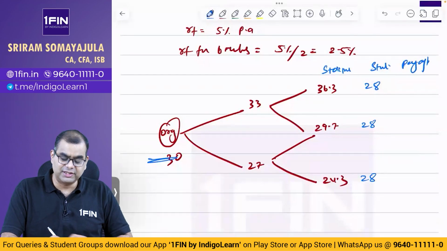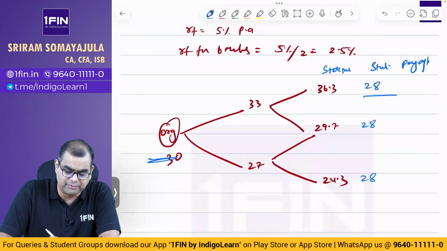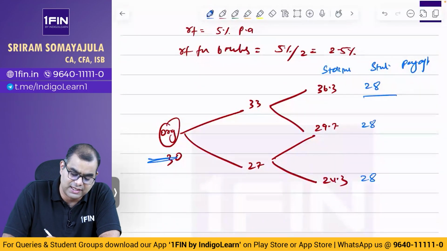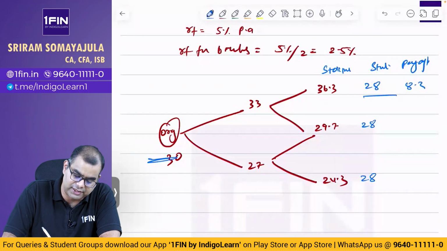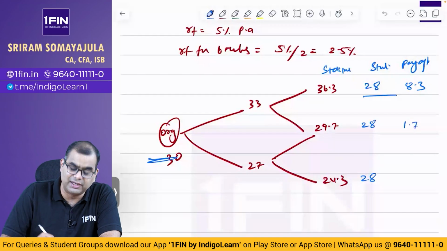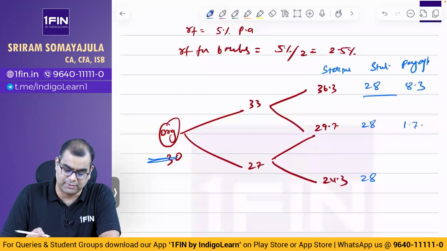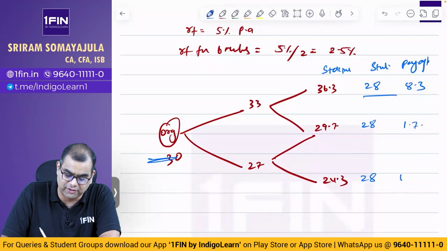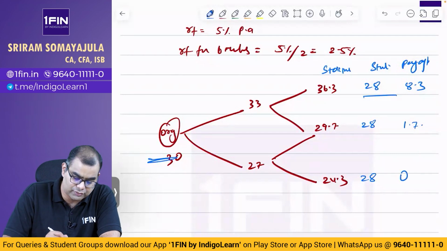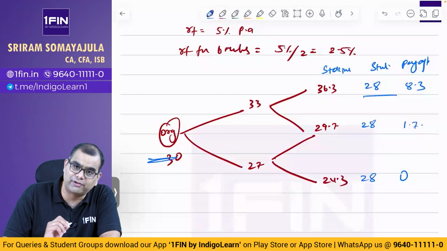Payoff enna? At this particular point, you have a right to buy at 28, market is at 36.3. Of course, you will buy the share. So call option will exercise, the payoff will be 8.3. Second payoff enna? 29.7 minus 28, 1.7. Third enna? I have a right to buy at 28, market is at 24.3, I will not buy. So payoff is 0. First you have to arrive at these payoffs. அப்புறம் you also need to arrive at probabilities.